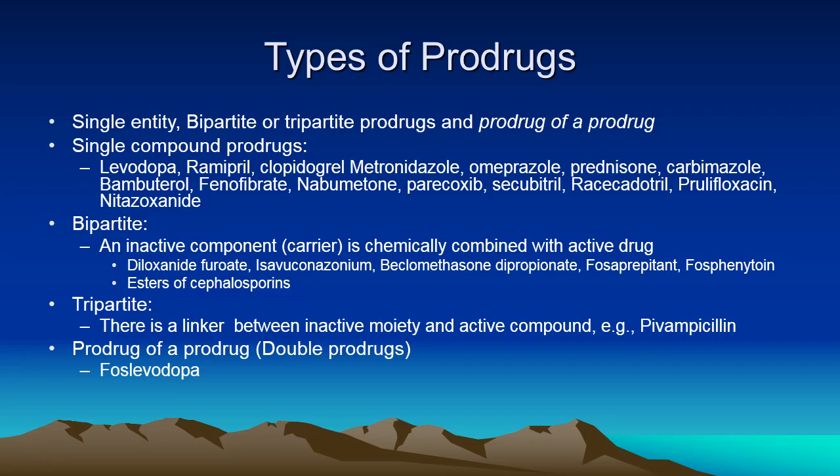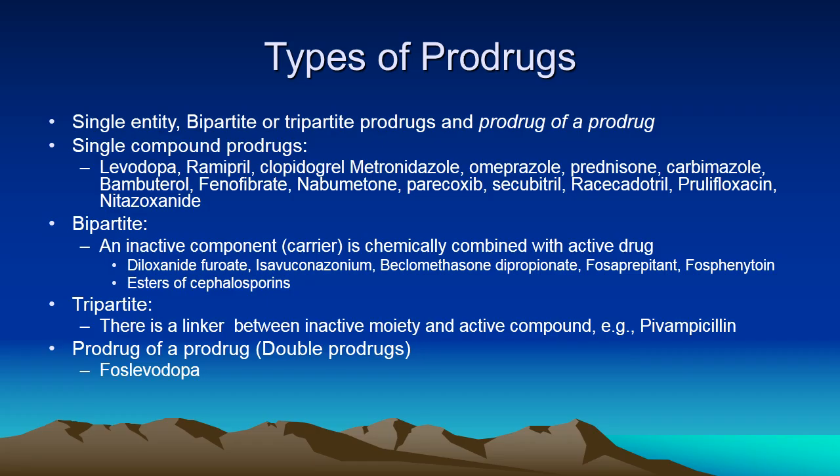Now, bipartite are those where there is an inactive component or carrier which is chemically combined with the active drug. For example, furoate, that most of them are esters, diloxanide furoate. Some beclomethasone dipropionate. Some of the phosphate derivatives are added, for example, fosaprepitant, fosphenytoin. Many cephalosporins of second, third, fourth generation exist as esters for oral or parenteral use.